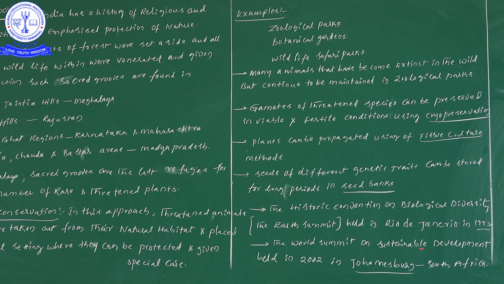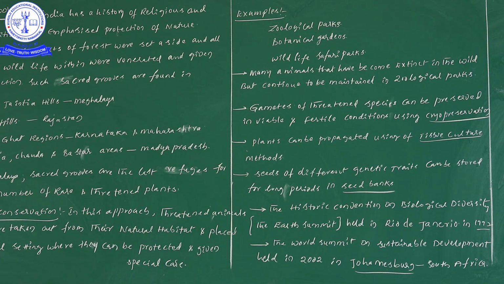Likewise, the Earth Summit on Sustainable Development was held in 2002, in Johannesburg, South Africa. In this summit, approximately 190 countries sat together and pledged. Here we have a few commitments, and definitely all these commitments must be reached at least by 2010. They pledged for the protection of biodiversity at global, regional and local levels.